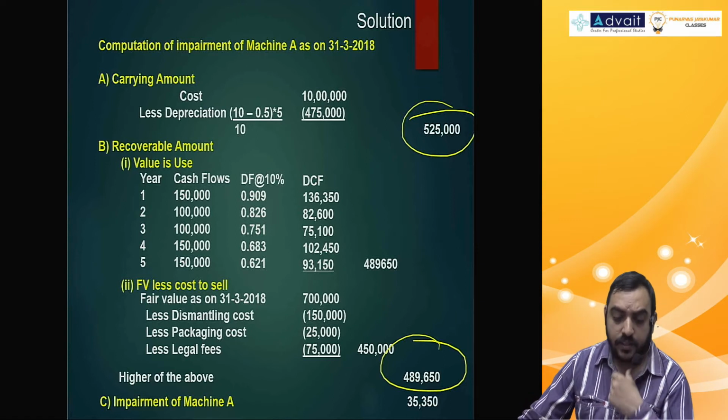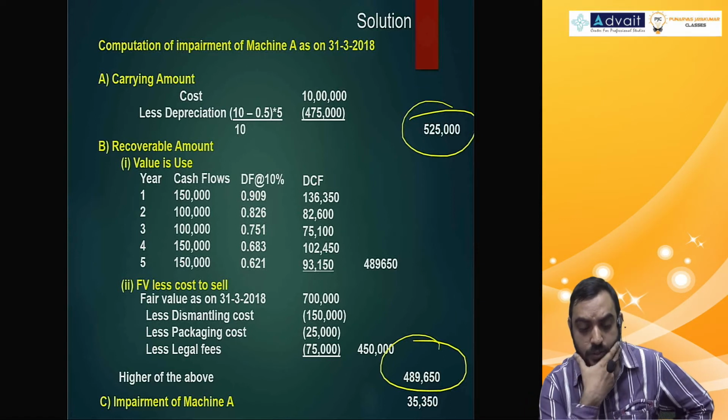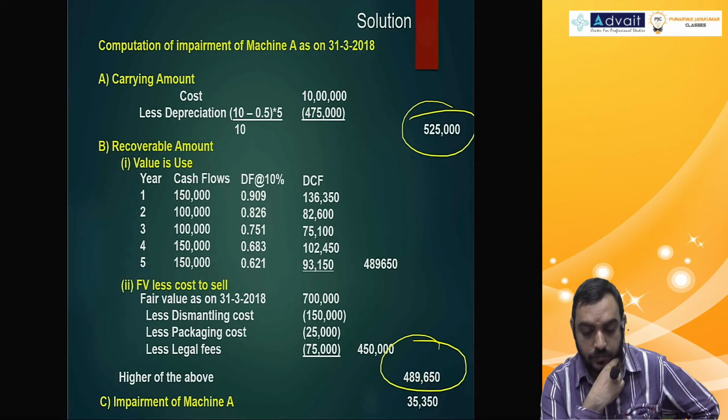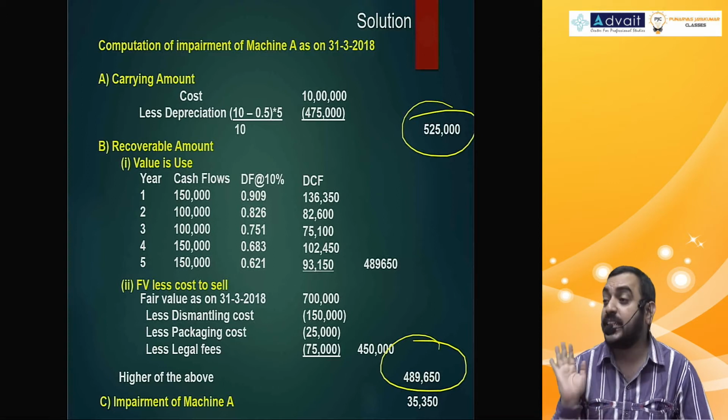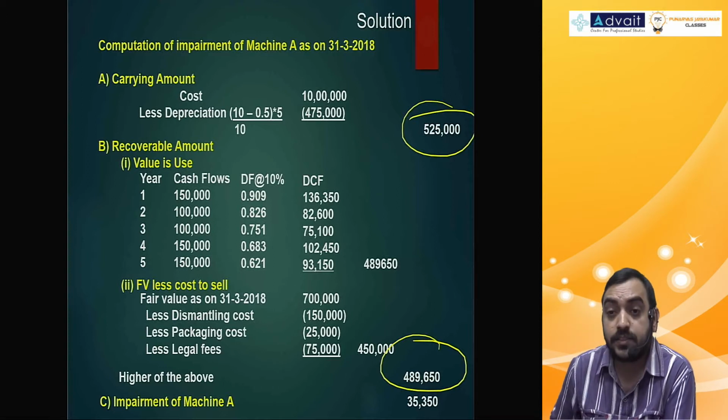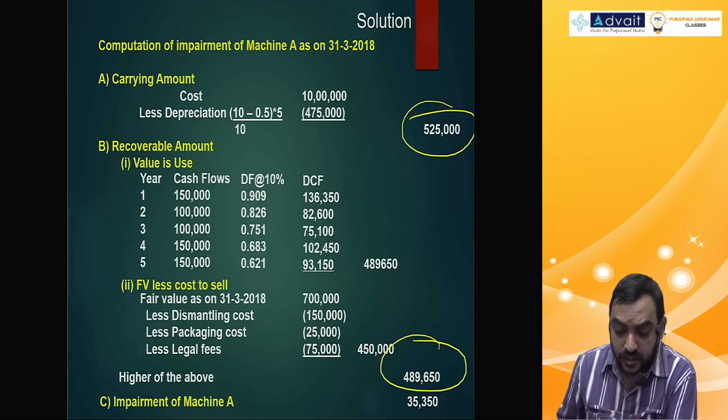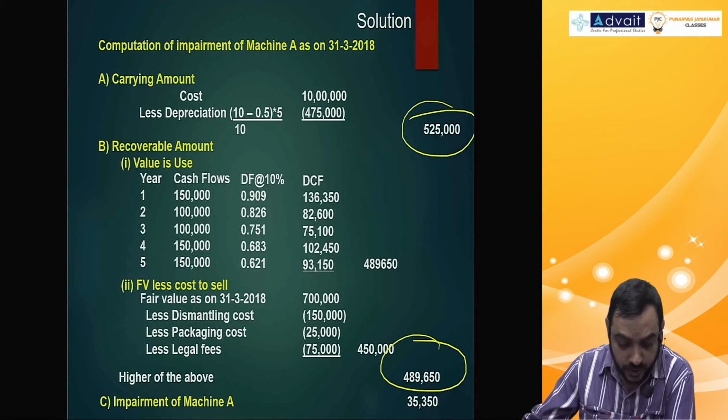See, any doubts still there? Impairment 35,310. Again, if at all it comes in exam, this kind of question comes as it is without any changes. Usually those difficult questions are taken from RTP, MTP somewhere and cast as it is in the examination. So if you solve these questions, it should give you confidence in exam.